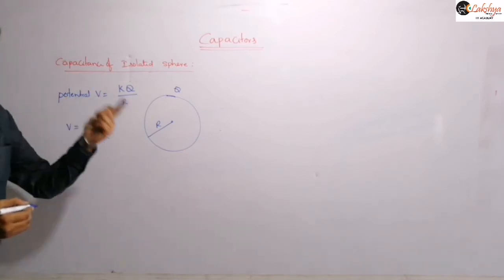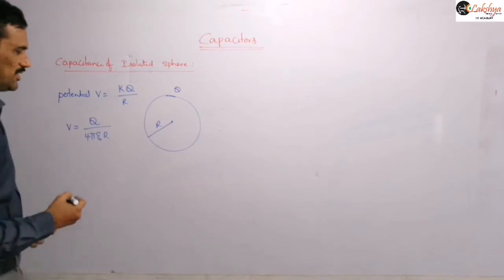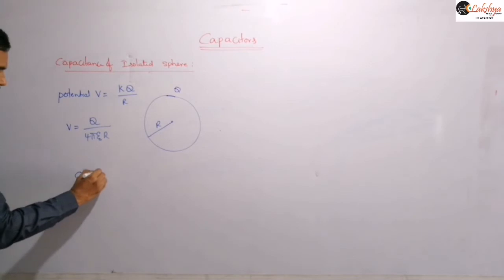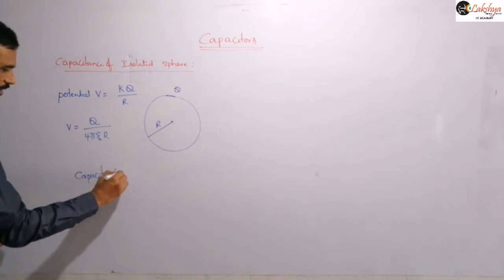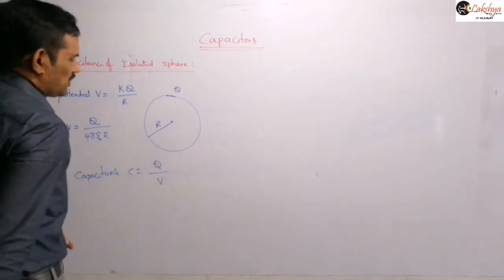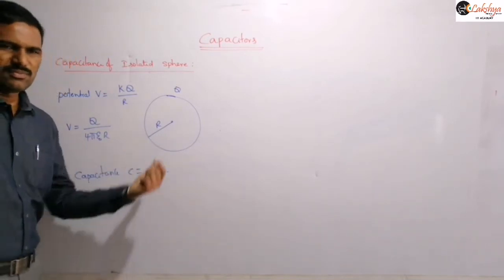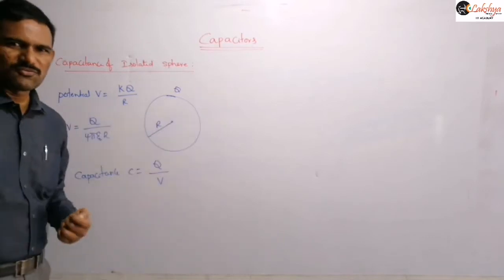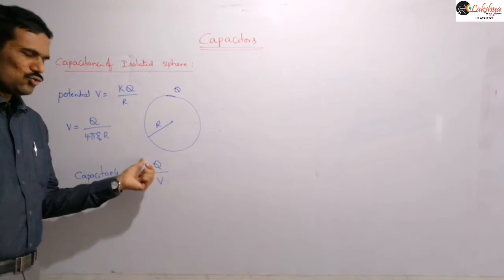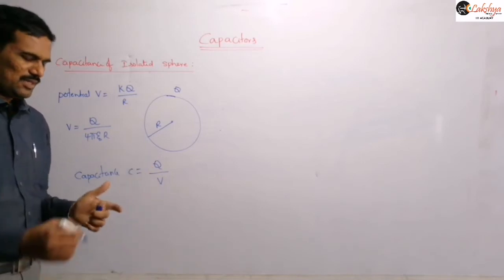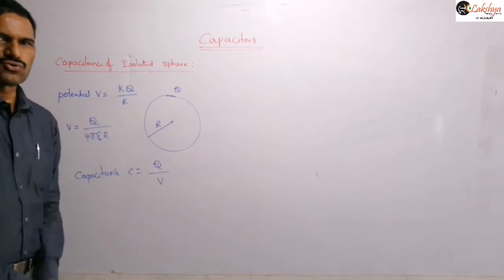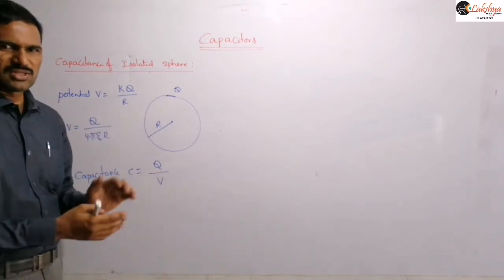Now we are going to define the capacitance of this sphere. We know the capacitance C is equal to, our formula is Q by V or Q by delta V. The other object we consider to be at infinity if only an isolated object is there. So actually here I am saying Q by potential difference. And generally capacitor means two metallic surfaces placed very close to each other, whatever may be the shape of those surfaces.